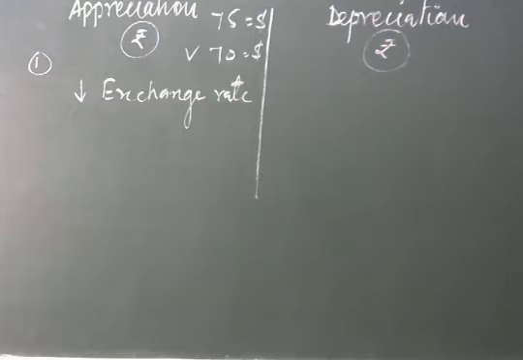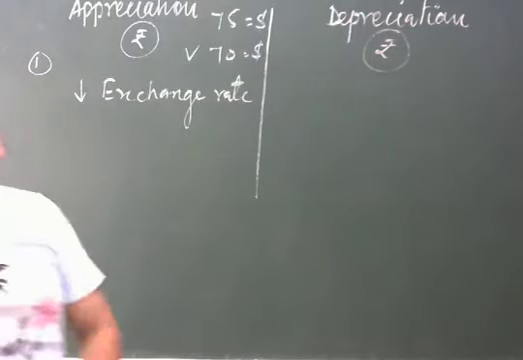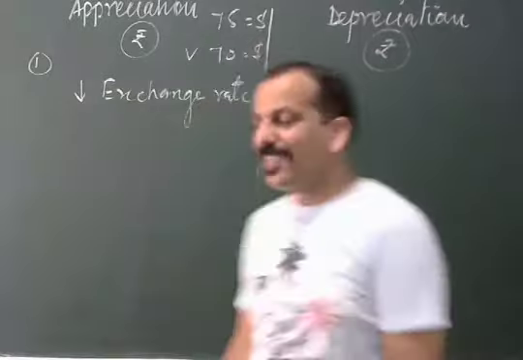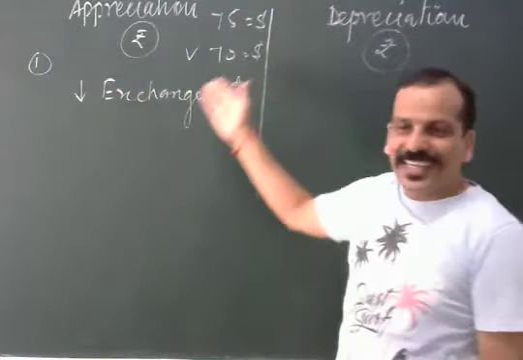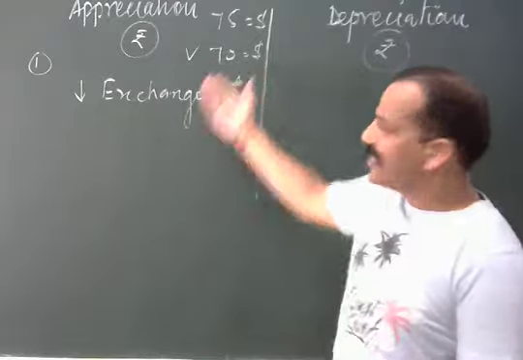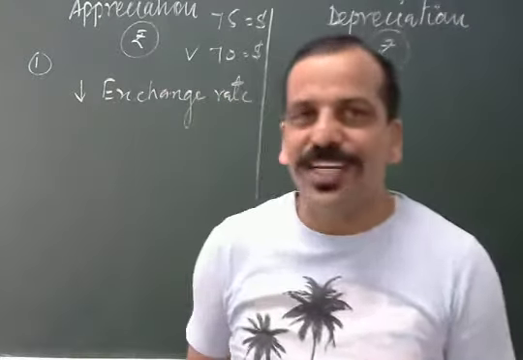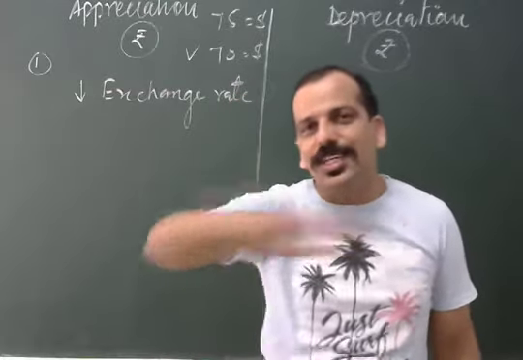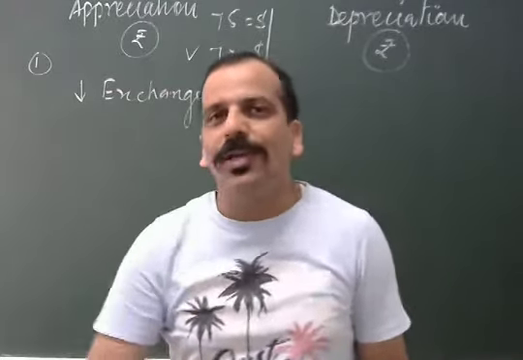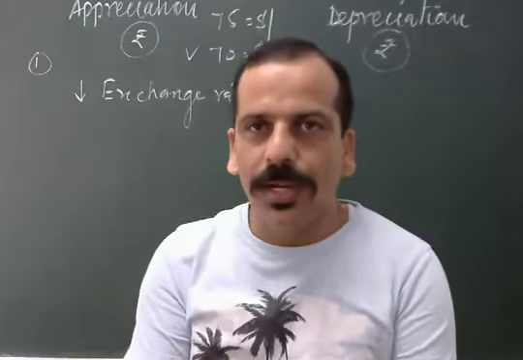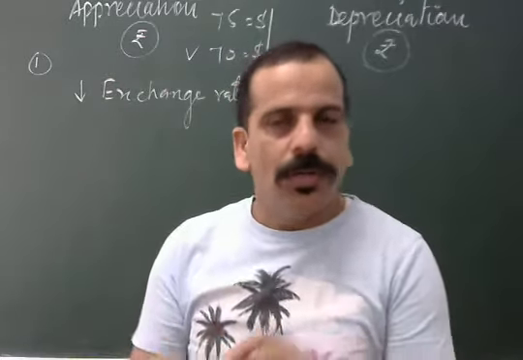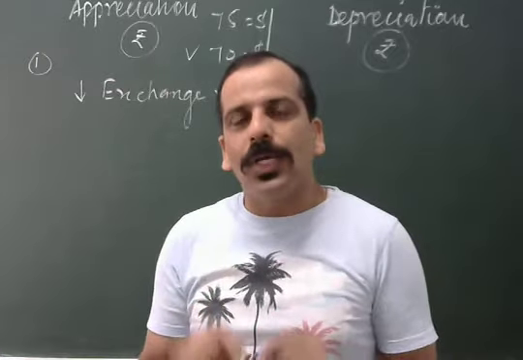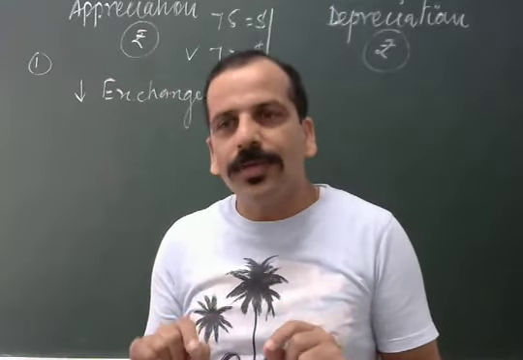Mona, do you understand? Like this, you paid 75 earlier, now you are paying 70, saving 5 rupees, straightforward. You are paying 70 only. Earlier you paid, for example, last week you paid 75 rupees to get $1. Now you are paying only 70 rupees to get the same dollar, same USD.